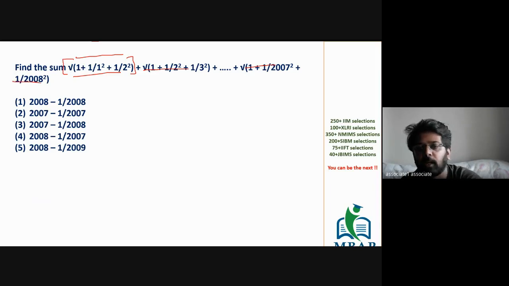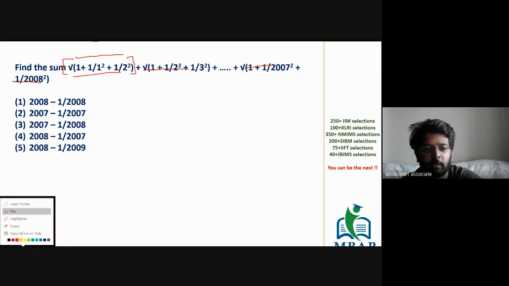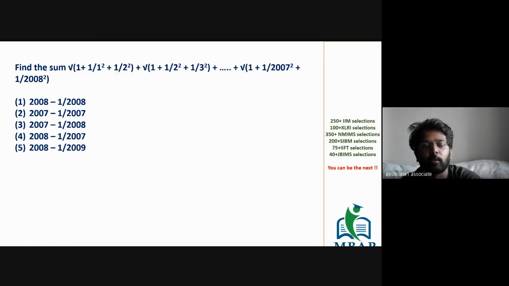But if we do that, we would have to make some alteration in the options. So let's consider 2008 as the last number. The generic form of the first value is last minus 1 by last. The second option becomes second last minus 1 by second last, with 2007 as the second last number.